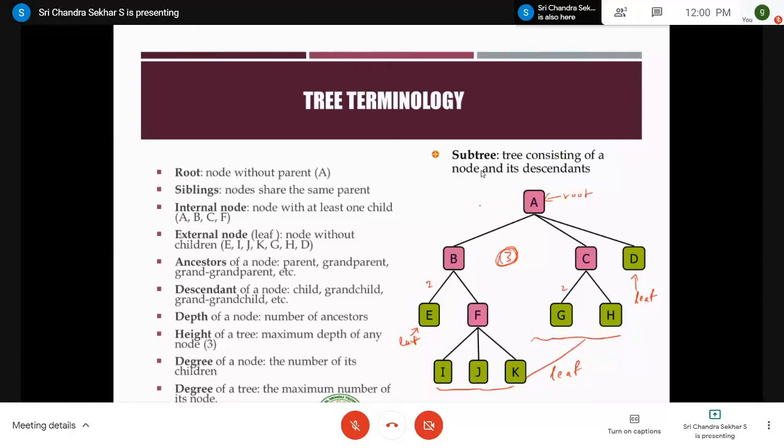Internal nodes means the node has either one child or two children or any number of children, right? So if any node has at least one child, that node is called an internal node. Therefore, what are the internal nodes here? We have the internal nodes as A, because it has 3 children, and B, which has 2 children, and C, 2, and E, which has 3 children, right? So internal means at least one child should exist.